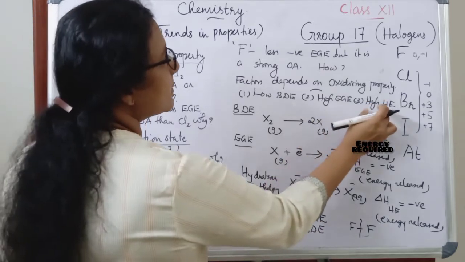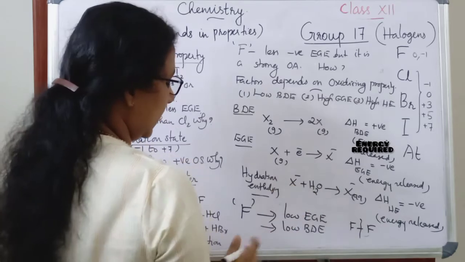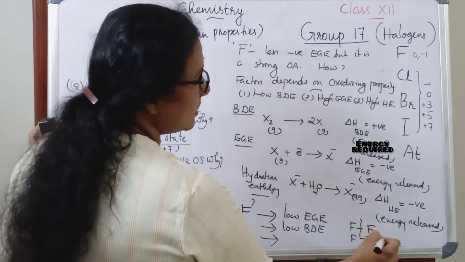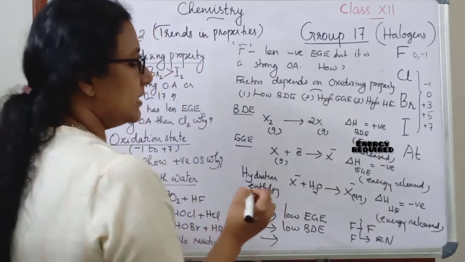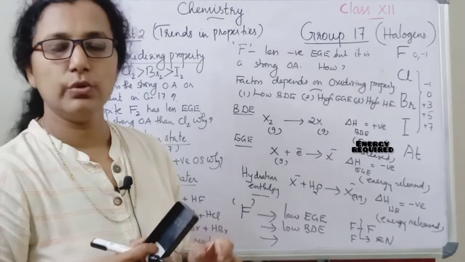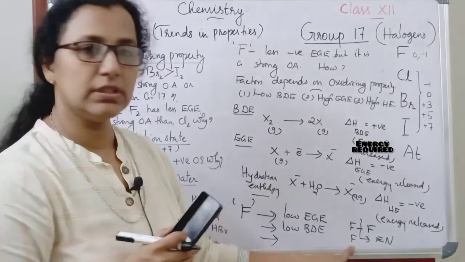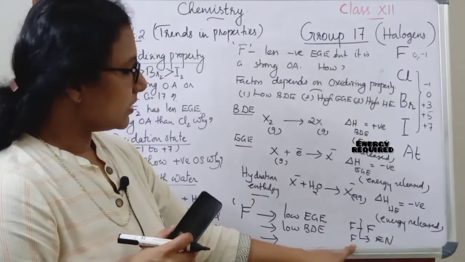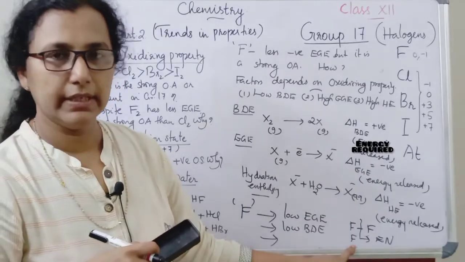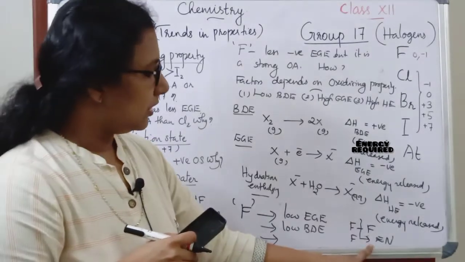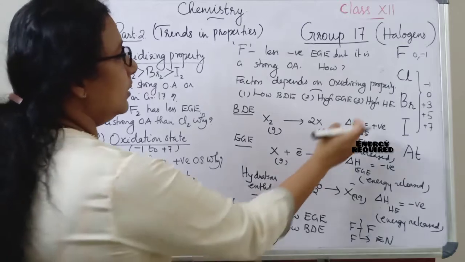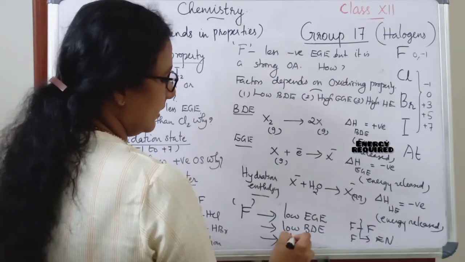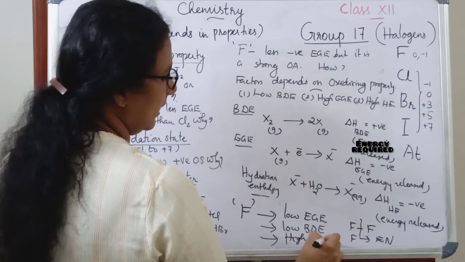And let's see the next thing, that is high hydration enthalpy. In the case of fluorine, we know that fluorine is the most electronegative element. Since fluorine is the most electronegative element, it can attach with water. So lots of water molecules will be attached with fluorine since it is highly electronegative. So a greater amount of energy is released in this case, and we can see there is high hydration enthalpy.